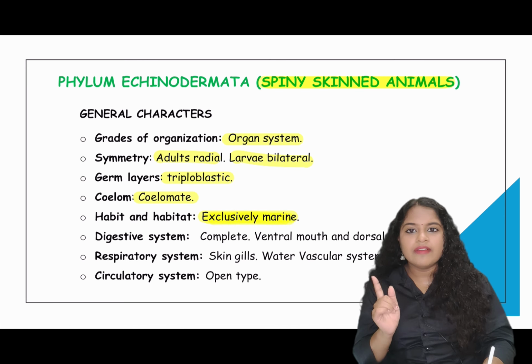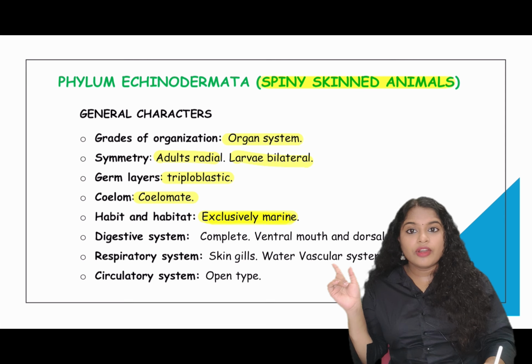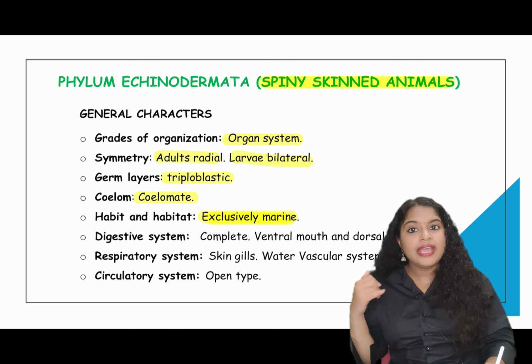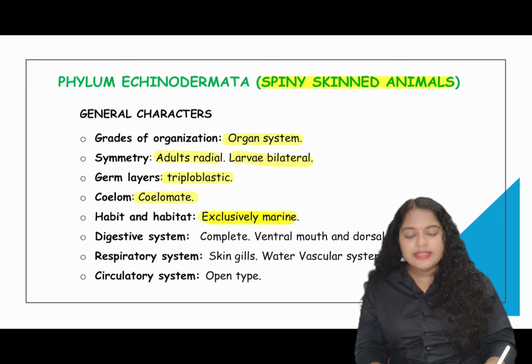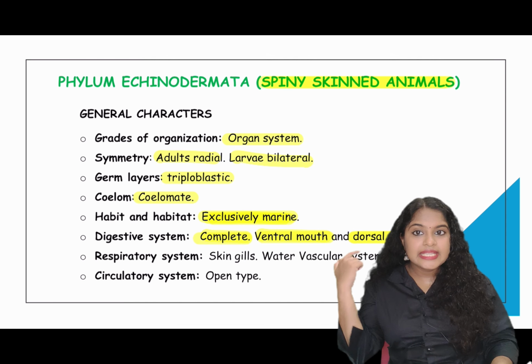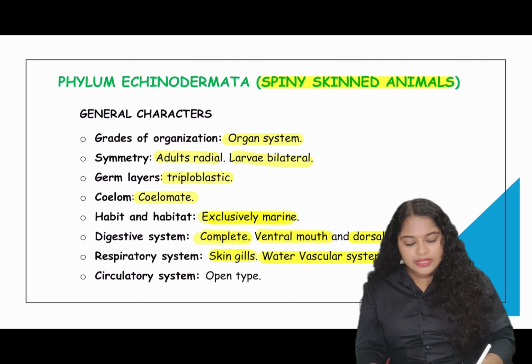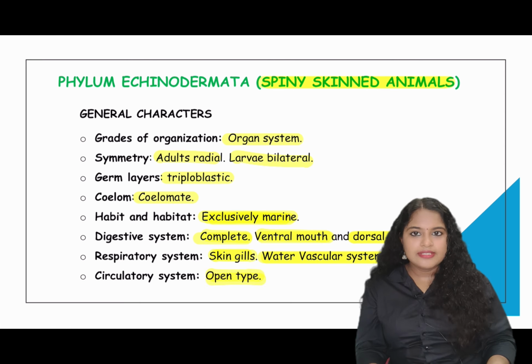So, before this, we have learned about exclusively marine organisms, that is Ctenophora and also Aschelminthes. They are exclusively marine organisms. Then, their digestive system is complete. They have a ventral mouth and a dorsal anus. So, their mouth is ventral and anus is dorsal. Now, coming to the respiratory system, their skin, gills and water vascular system are present for respiration. Circulatory system is open type.